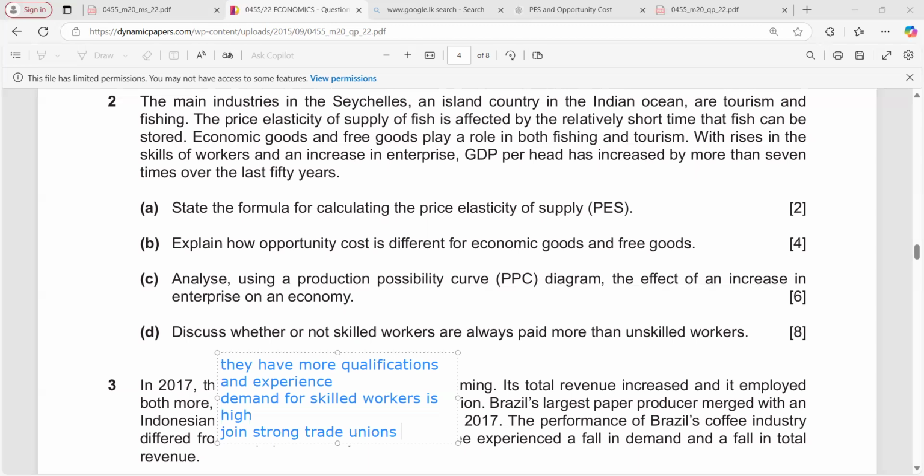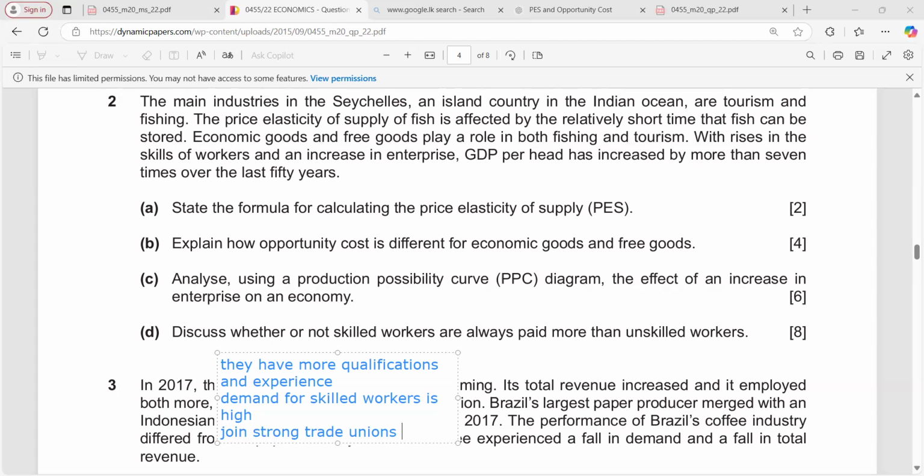So these are the points you can include. The first one, we can say skilled workers are paid more than unskilled workers because they have more qualifications and experience. That will make them more valuable to employers.